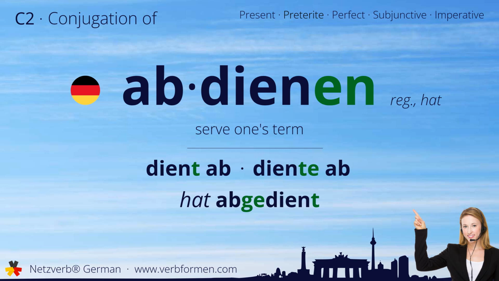Today we're going to learn how to conjugate the German verb abdienen. Watch and listen to the forms carefully. Let's start with the stem forms. Dient ab, diente ab, hat abgedient.